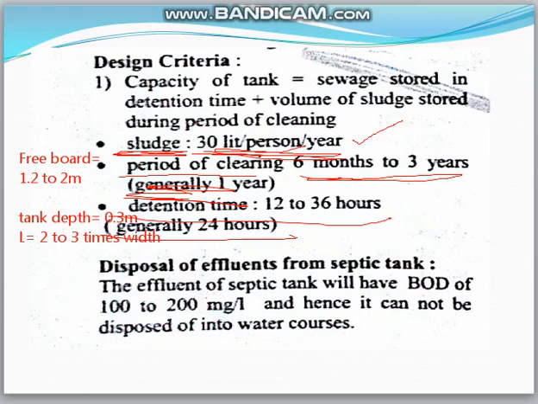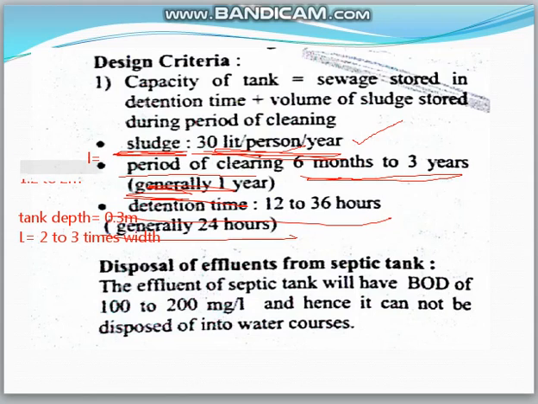The rate of sludge deposition will be 30 to 40 liters per person per year, and the period of cleaning will be 6 months to 3 years. The primary sedimentation tank will be connected to the aeration tank, then the secondary sedimentation tank, and then chlorination will be taken.